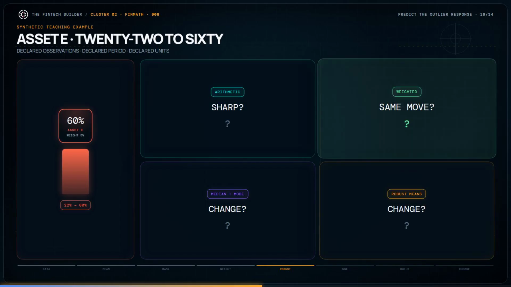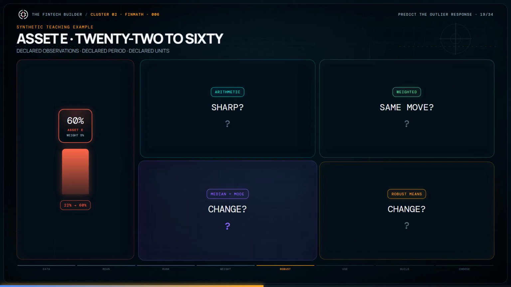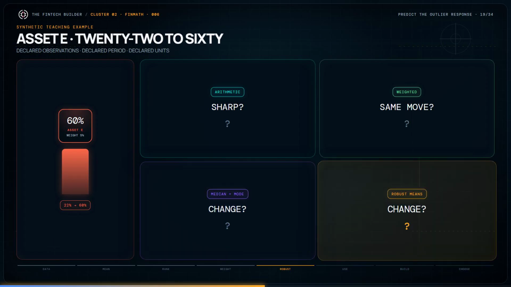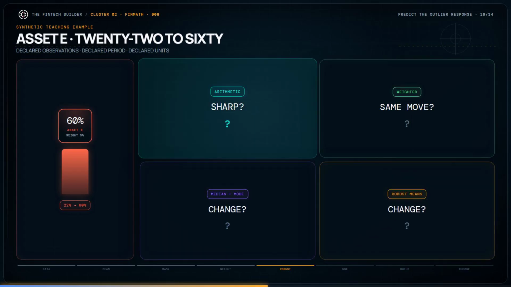Will the arithmetic mean move sharply? Will the weighted mean move by the same amount? Will the median or mode change? And what happens to the trimmed and Winsorized means?